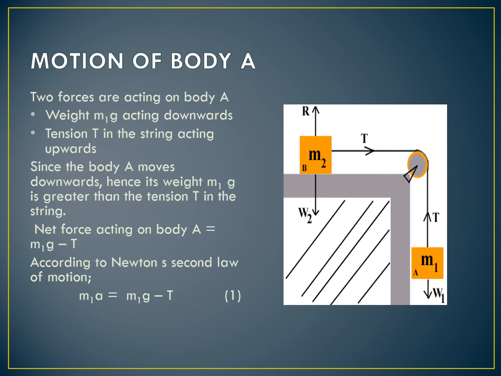So in case of body A, the weight is greater than the tension. So the net force acting on the body A is equal to weight minus tension, which is equal to m1g minus T. Also, according to Newton's second law of motion, we know that net force is equal to mass into acceleration. So net force in this case will be equal to m1a. So the equation for the motion of the body A becomes m1a is equal to m1g minus T.